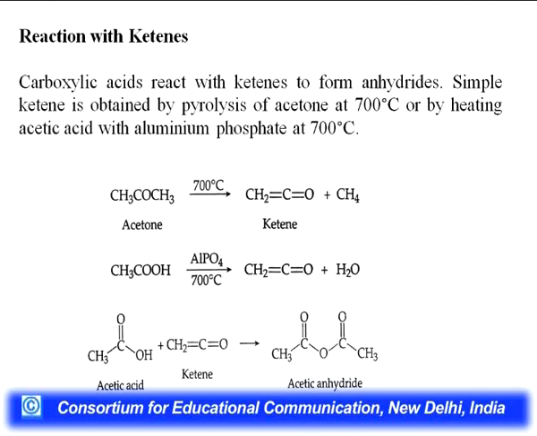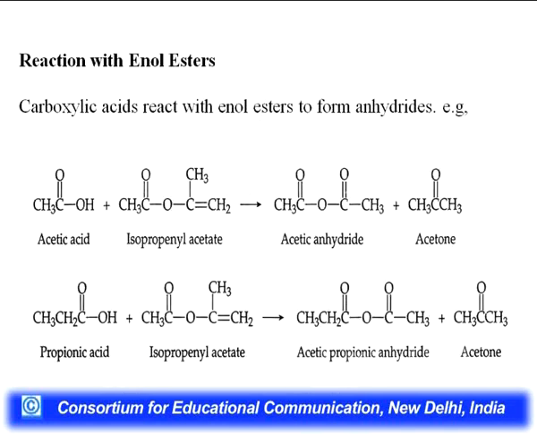Reaction with ketene, carboxylic acid reacts with ketenes to form anhydrides. Simple ketene is obtained by pyrolysis of acetone at 700 degrees Celsius or by heating acetic acid with aluminium phosphate at 700 degrees Celsius. So you can see acetic acid when reacting with ketene will form acetic anhydride, as well as the formation of ketene from acetone by pyrolysis or with aluminium phosphate.